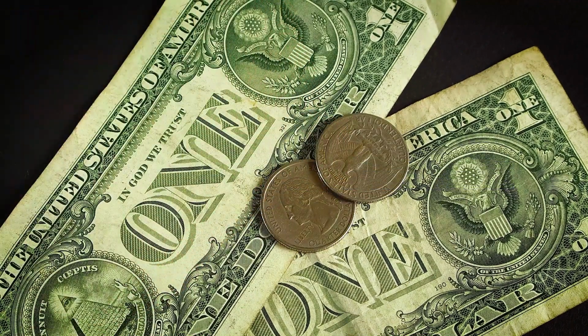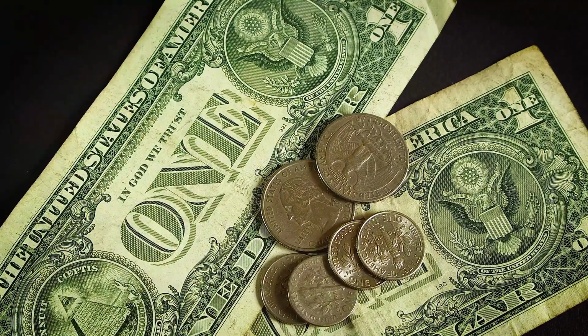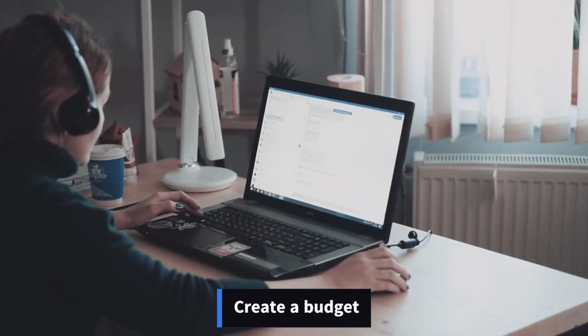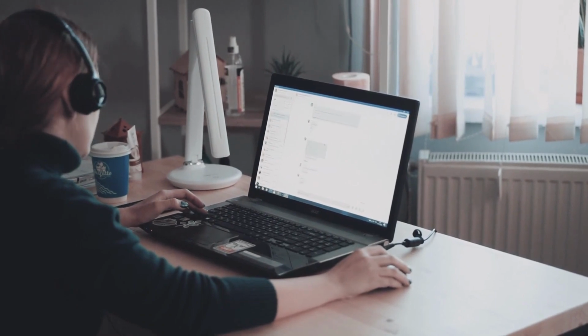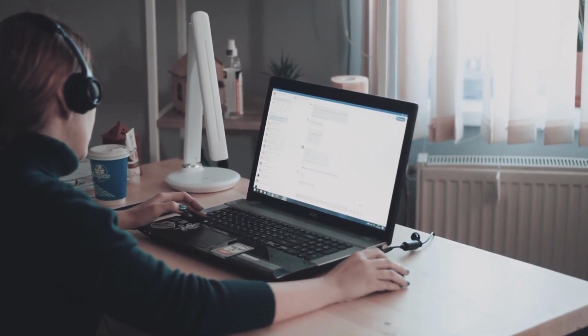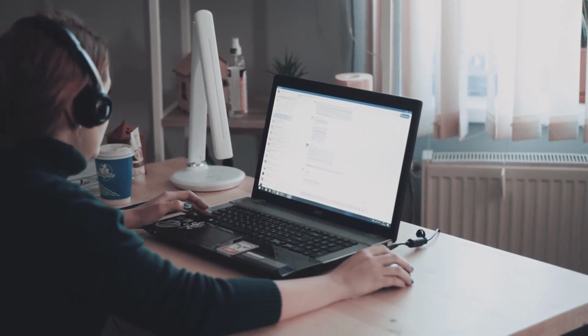Saving money and reaching financial goals can be challenging, but there are some strategies that can help. Create a budget. Creating a budget is the foundation for saving money and achieving financial goals. It lets you see where you're spending your money and where you can cut expenses.